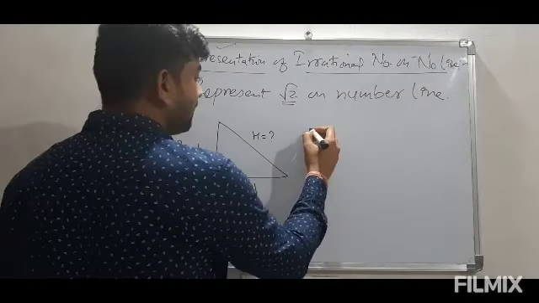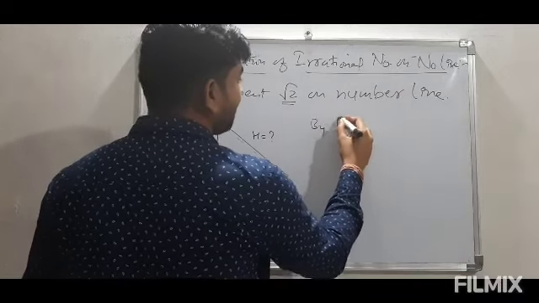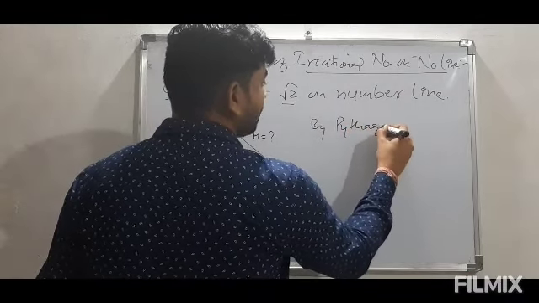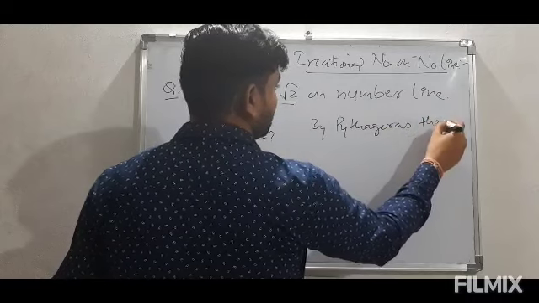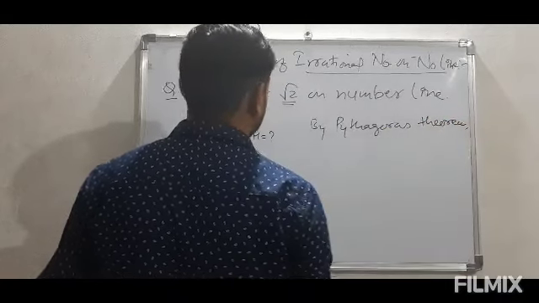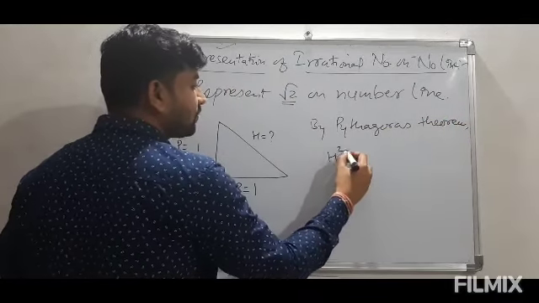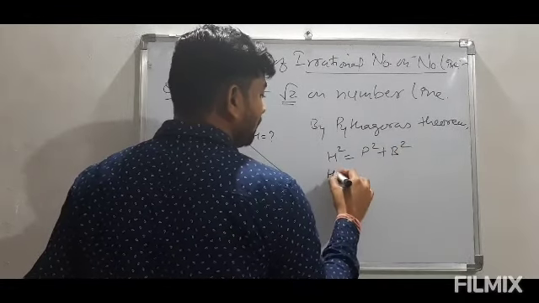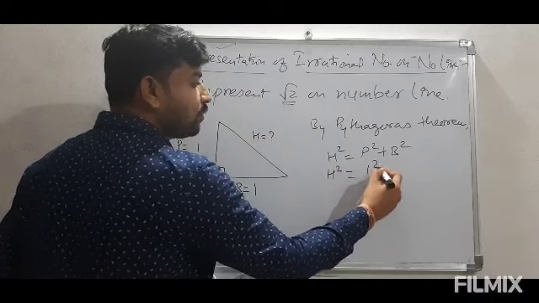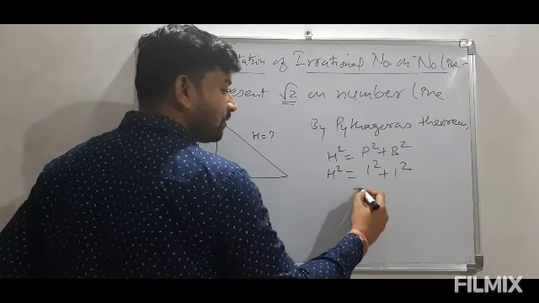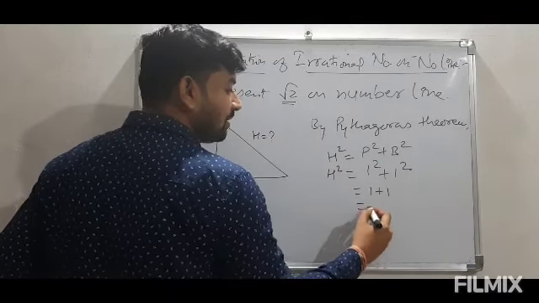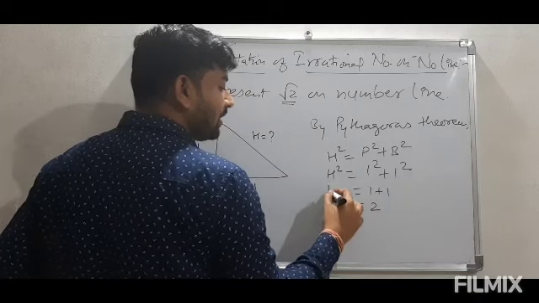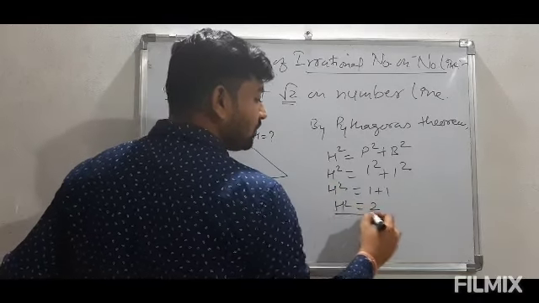So by applying Pythagoras theorem, we can write H square is equals to P square plus B square. So H square, P and B both are 1 each, so 1 square plus 1 square, that we get 1 plus 1, that is 2. So the H square is coming out to be 2.